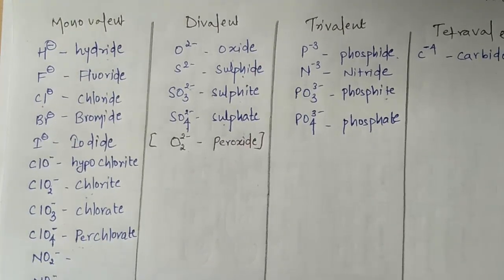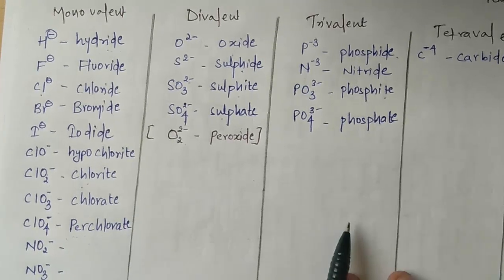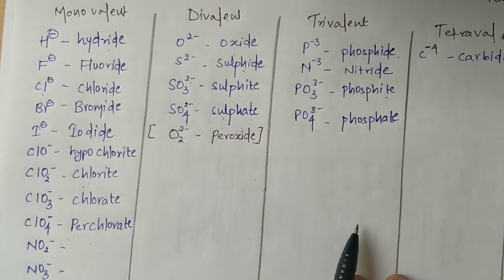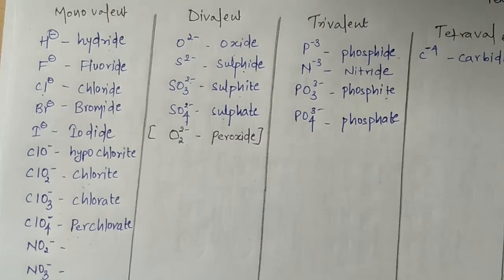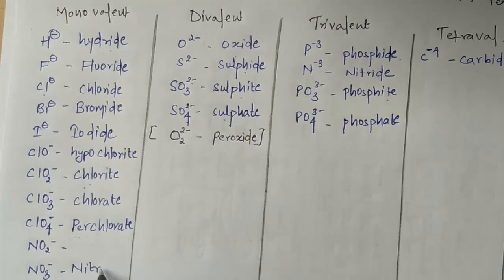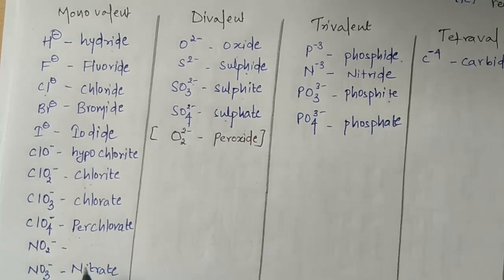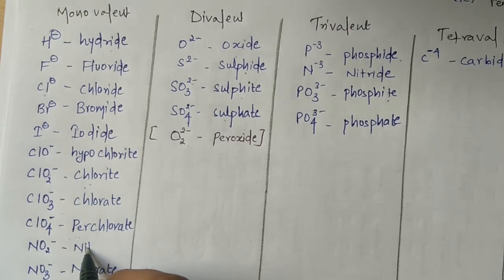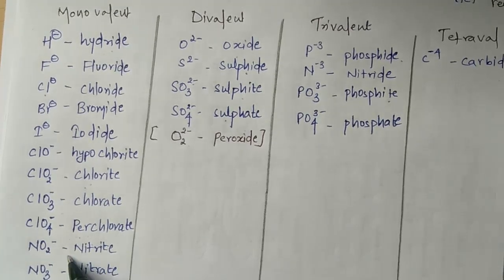Now next, NO2 with minus 1 and NO3 with minus 1. This one has a higher number of oxygen, so it will be termed as nitrate, and this one has fewer oxygen, so I will term this as nitrite. So this is nitrite and this is nitrate. Now we will say rule number 3.